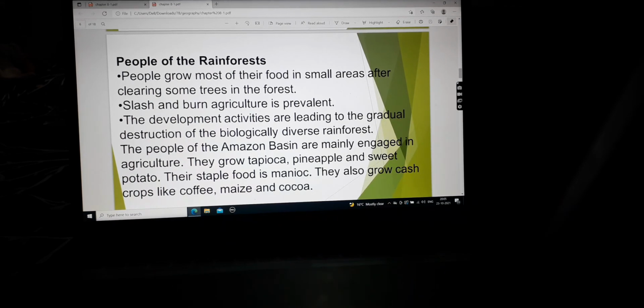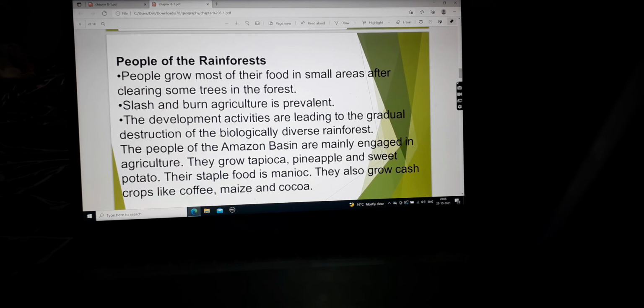The development activities are leading to the gradual destruction of the biologically diverse forest. As the people are creating different cities or setting up factories, they are cutting down trees in excess. So the biologically diverse rainforest, where there are a lot of species of animals and plants, is getting destroyed.